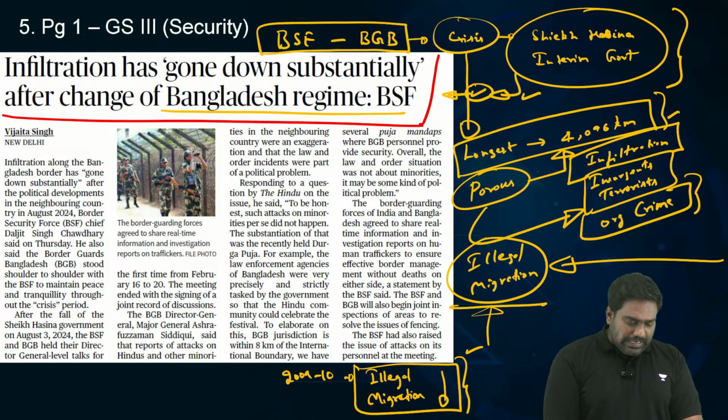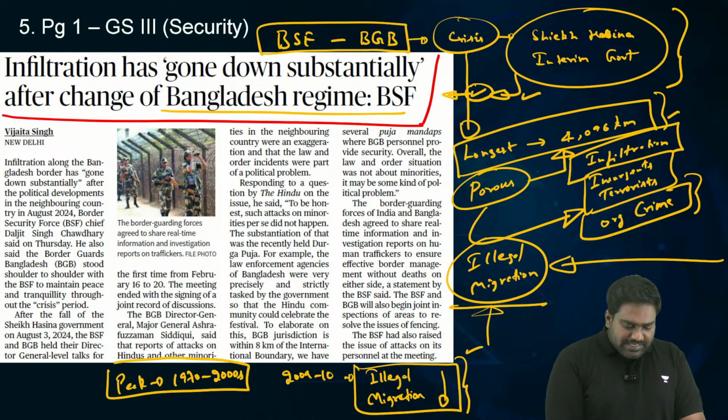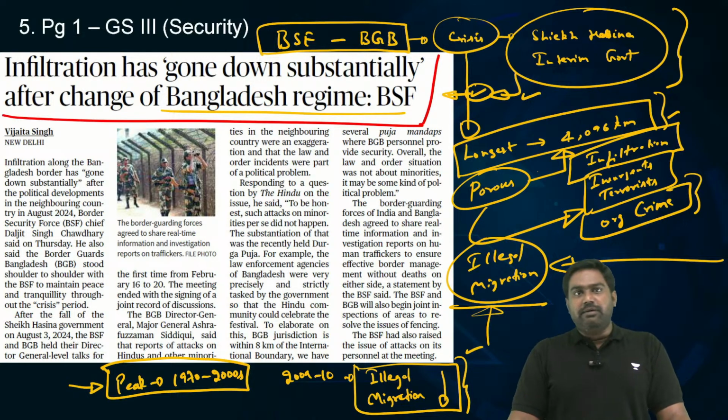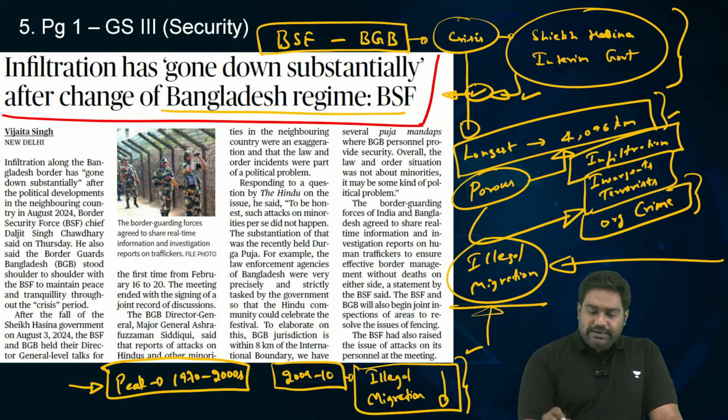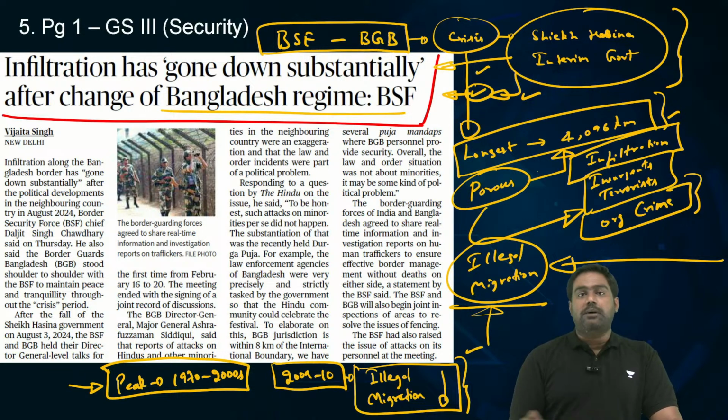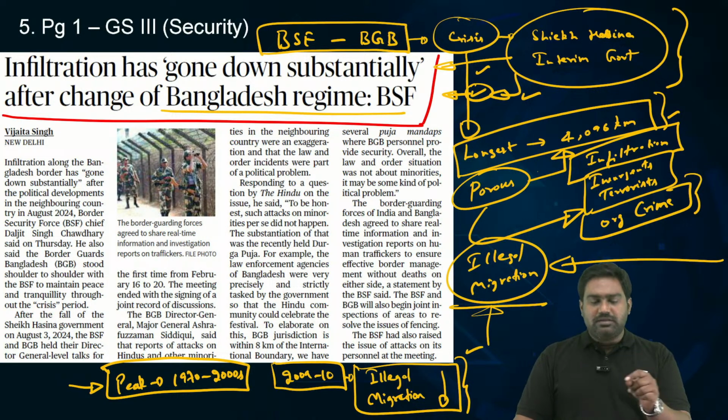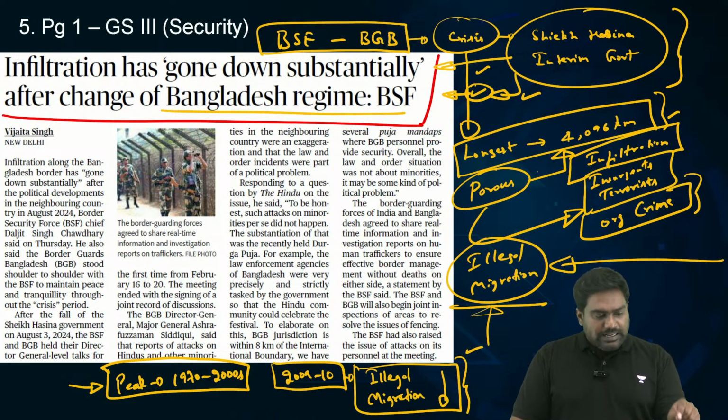The peak illegal migration was between the 1970s and the early 2000s. These 30-40 years is when we've witnessed large-scale illegal migration happening. But post 2009, we have seen a substantial decline, and especially after the new interim government came to power, the BSF has also agreed with the border guards of Bangladesh that illegal migration and infiltration has gone down substantially.